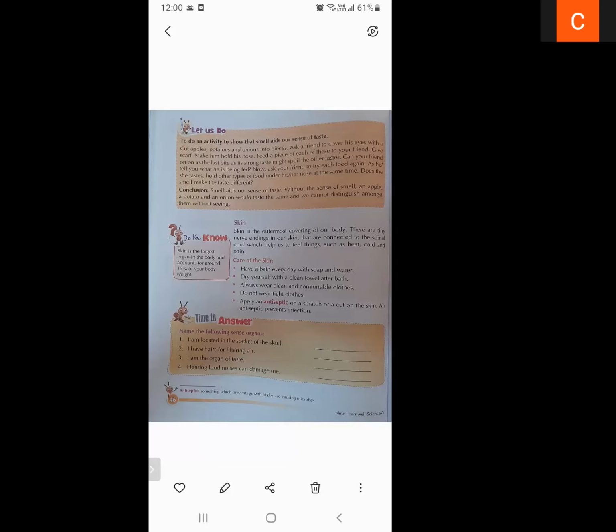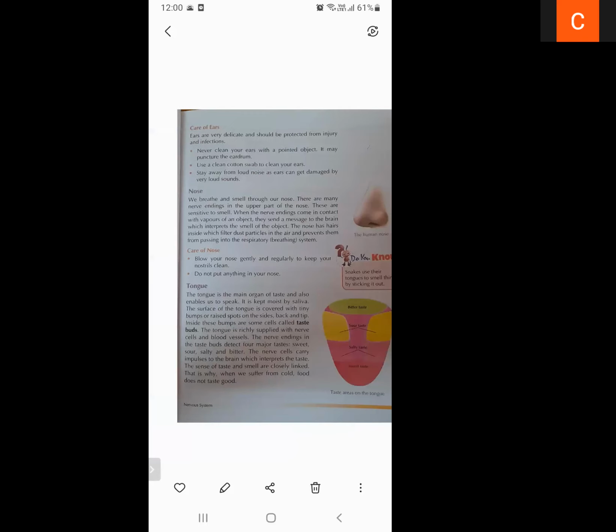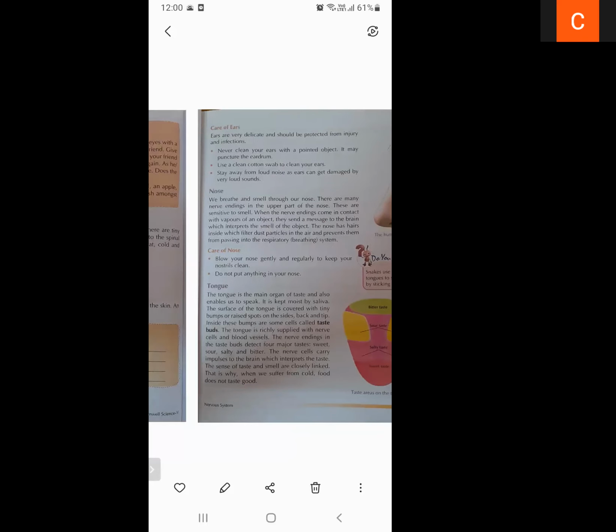So students, this is the revision of this chapter. Hope you understand this explanation. Now we are going to explain key terms. Key terms are basically the main topics of this lesson, of this chapter.